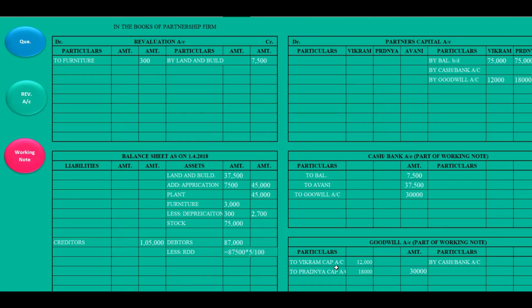Okay, this is the way to calculate. 87,000 into 5 upon 100. So that is a loss. We will go to the debit side, to RDD 4,350. Two effects are done.